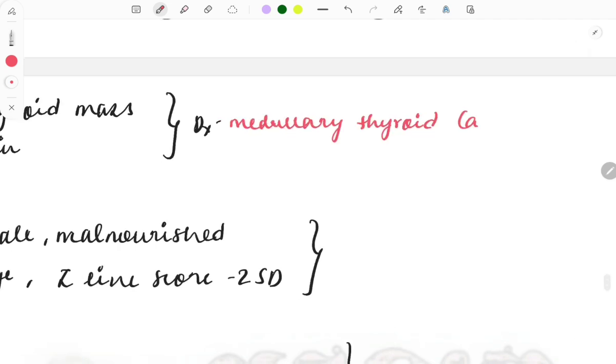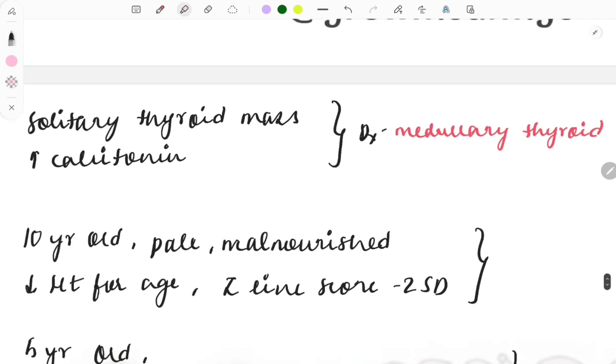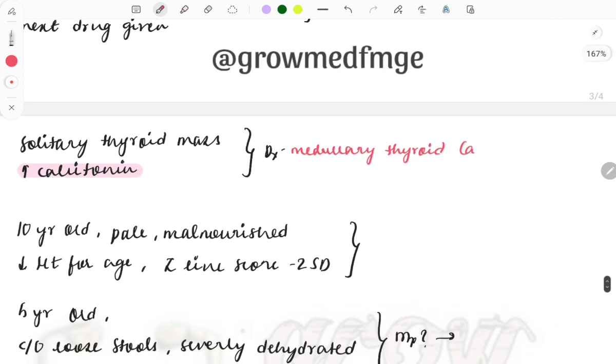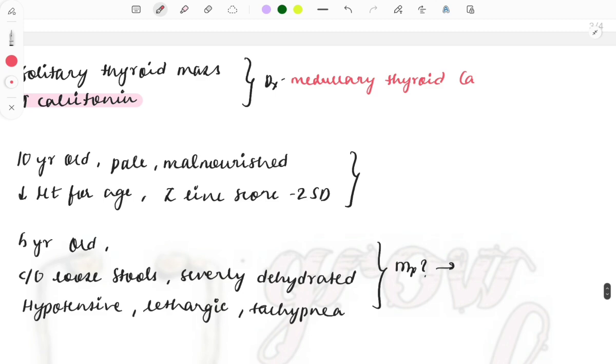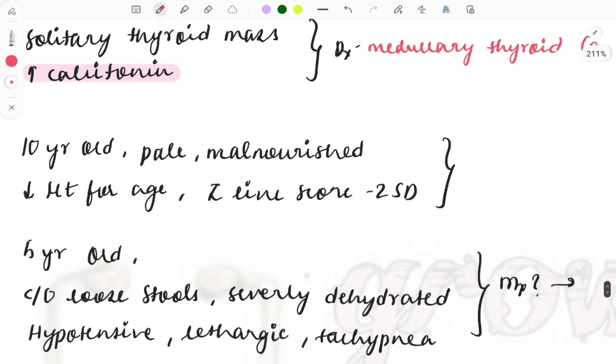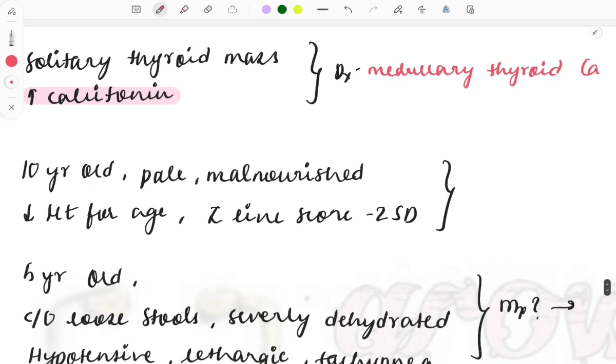Because calcitonin is a marker for the medullary thyroid carcinoma, and a one liner was also asked in the past years: which of the following is a marker for medullary thyroid carcinoma? Okay, so the pattern of the question can be anything, so you must be prepared that let it come in any way, I will answer it. Okay, so this is a clinical case based question.